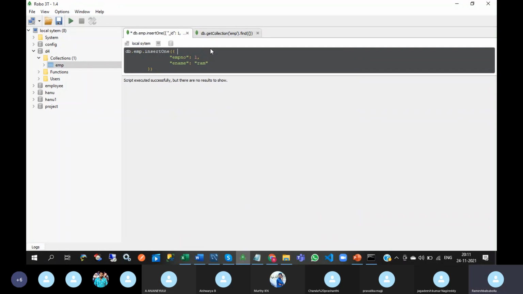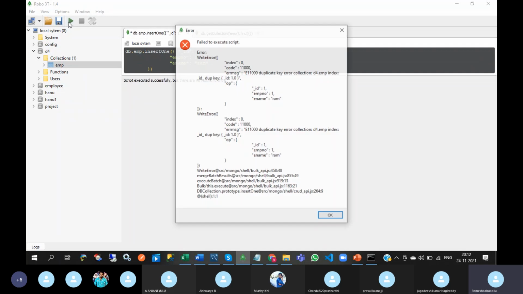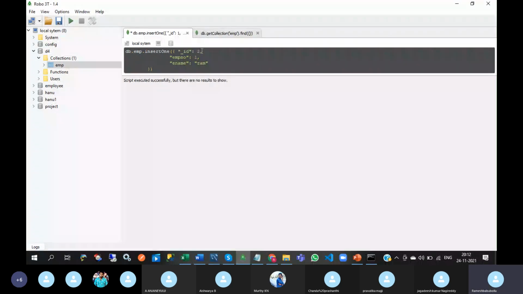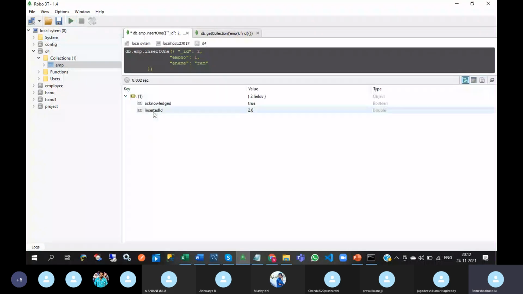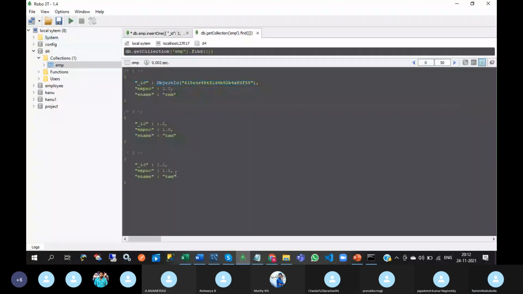If you want to enter your own ID field, then you need to ensure whether that particular ID exists in this particular collection or not. Okay. So if you execute this, you will get an error. If you give 2, then it will allow. See this, the inserted ID is 2. It will allow to insert. Okay.